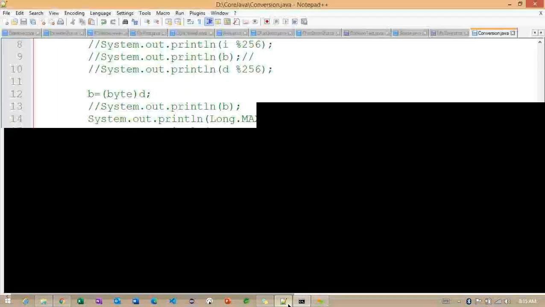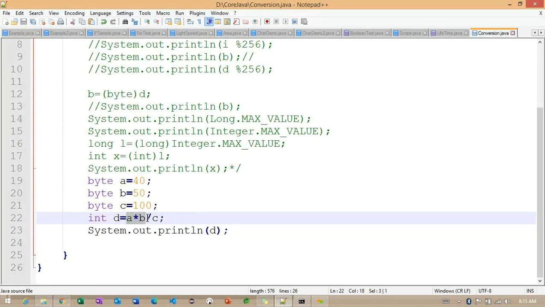What I want to explain here is that even though we are trying to use these variables as a byte data type, after completion of this expression, whatever output value we are going to get, the Java compiler is going to treat it as an int data type by default. Because of this, previously we worked with a byte, so we got an error here. But if I change to int, it is working without any error.